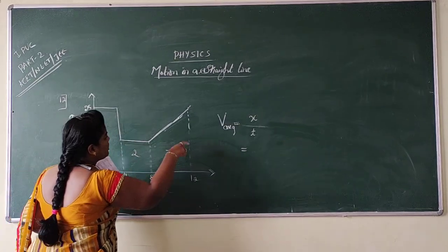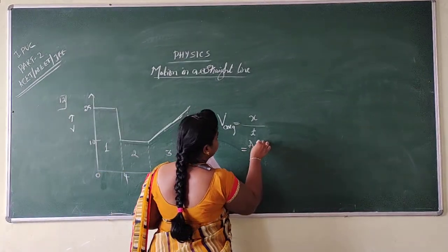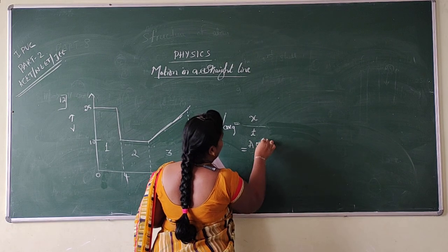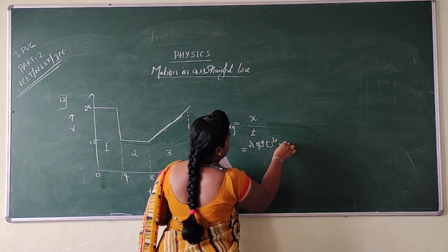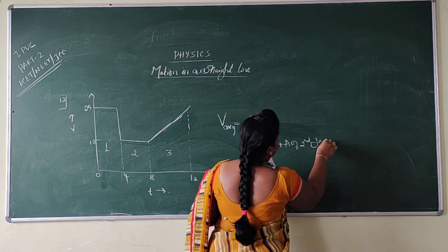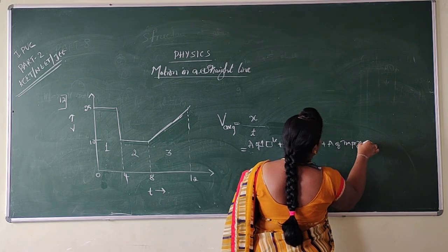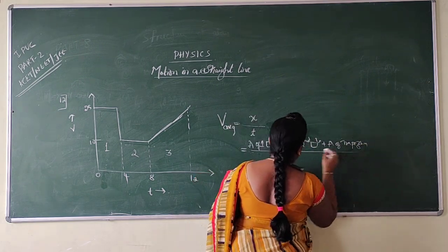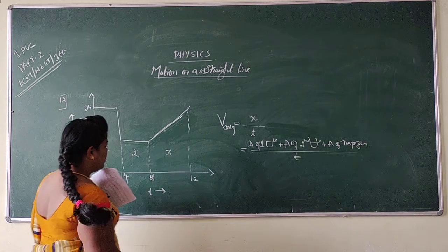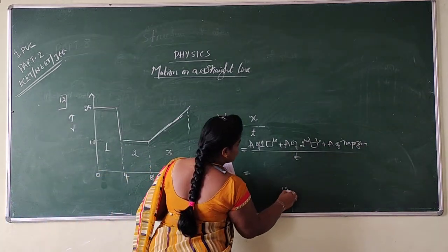So I want to calculate the area under this complete graph. The area of the first rectangle plus area of the second rectangle plus area of the trapezium, divided by total time. Total time is 0 to 12 seconds. So the total time is 12.